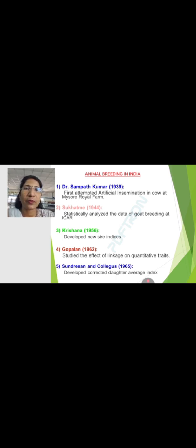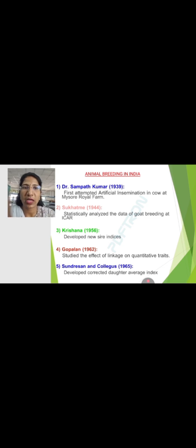First, Sampath Kumar in the year 1939 first attempted artificial insemination in cow at Mysore Royal Parks. Then Sukhatme statistically analyzed the data of goat breeding at the Indian Council of Agricultural Research. Then Krishna developed new sire indices. Then Gopalan studied the effect of linkage on quantitative traits.